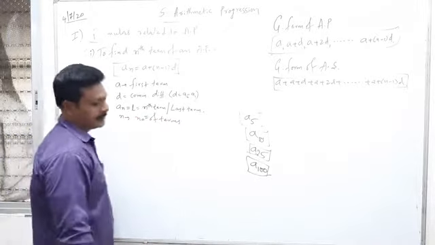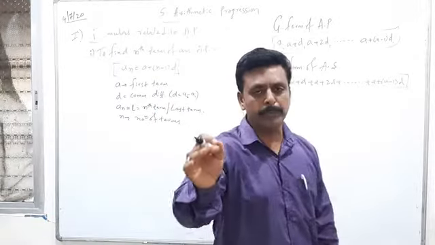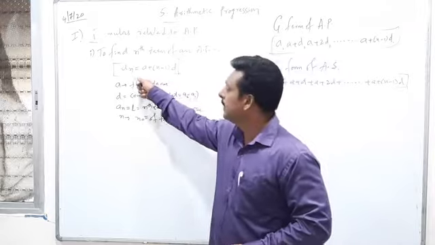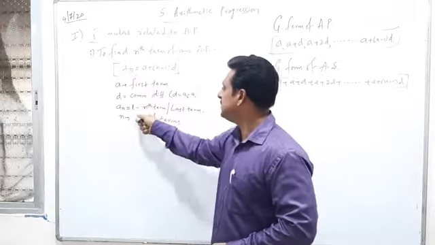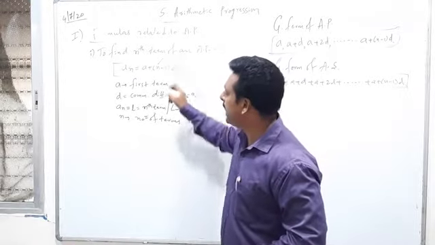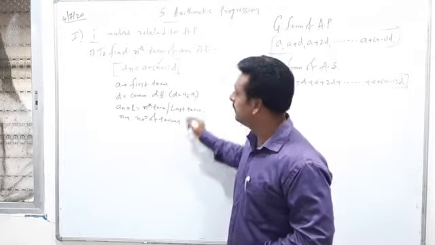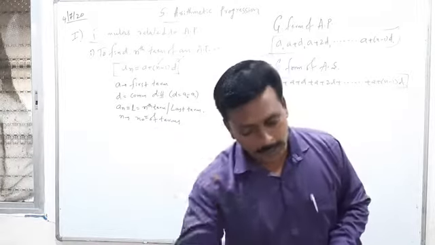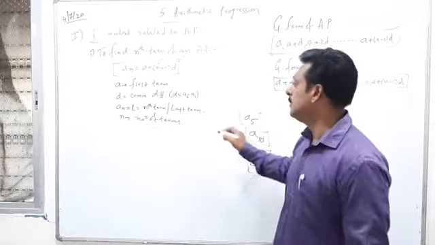Here I wrote all the terms meaning. So a means first term. An or l is called as the last term or nth term. What do you mean by n? Number of terms. And what is d? d is common difference. How to find out? a2 minus a1. That gives us common difference.